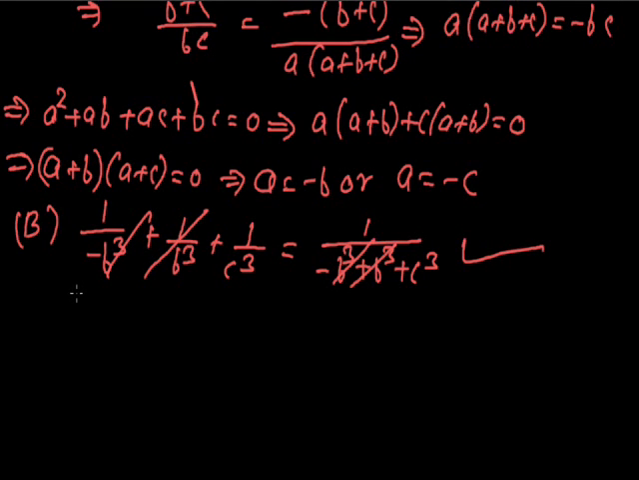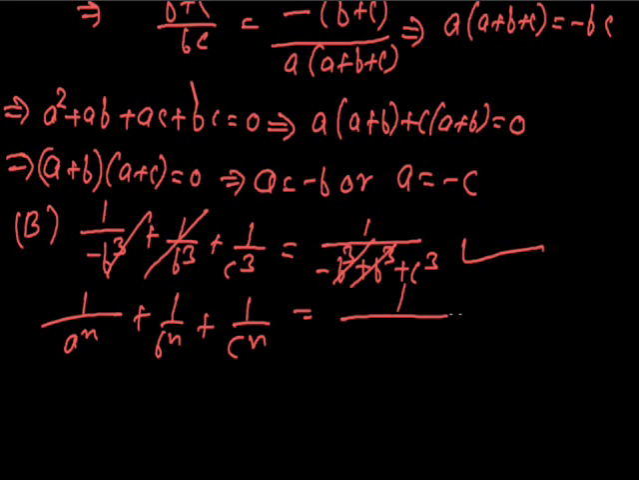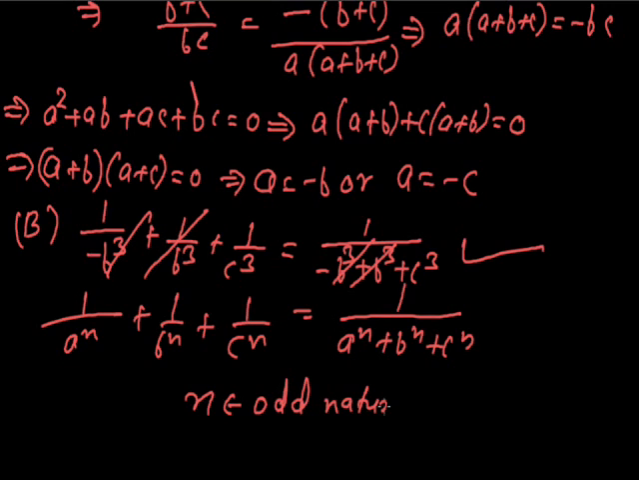And so the given expression will also be true for all the values where 1 upon a raised to power n plus 1 upon b raised to power n plus 1 upon c raised to power n is equal to 1 upon a raised to power n plus b raised to power n plus c raised to power n. It will always be true if n belongs to odd natural numbers only. So the only wrong option will be option C, that is where n is an even natural number.